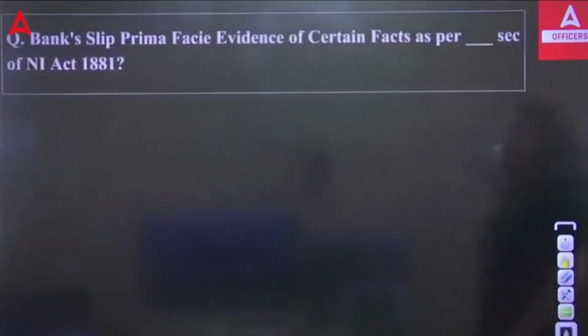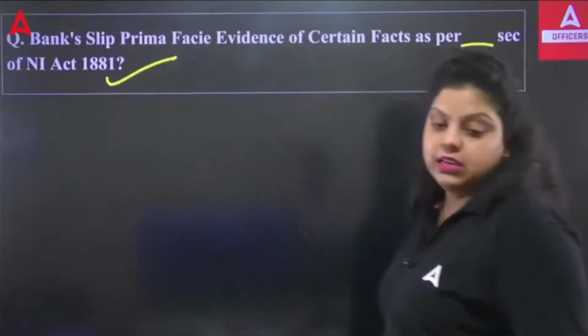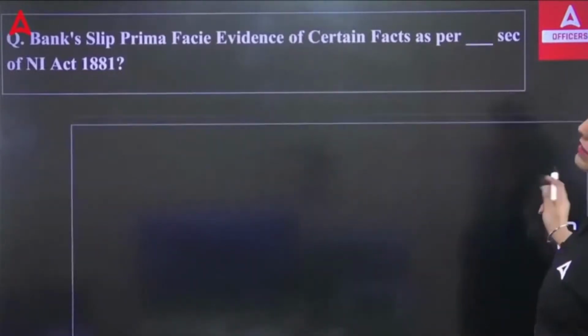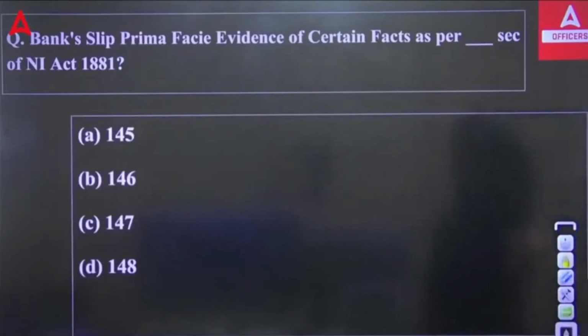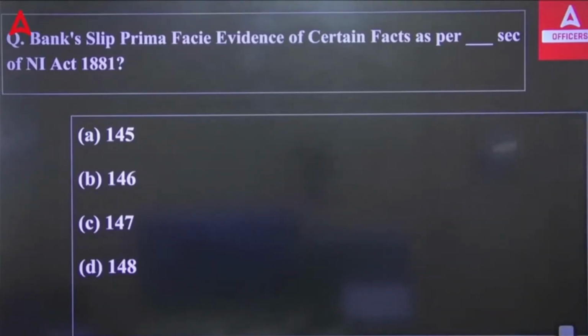Now, bank slip is prima facie evidence of certain facts as per dash section of NI Act 81. And we have section numbers 145, 146, 147, 148. So under which section are we talking about this? It means the evidence of the complainant may be given on affidavit, and that is, subject to all just exceptions, read in evidence in case of any inquiry, trial or other proceedings.